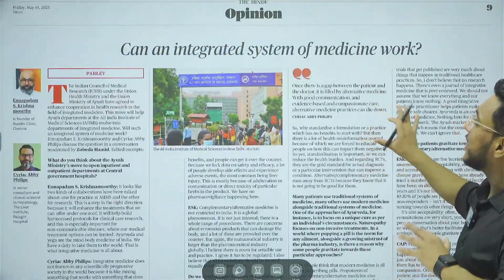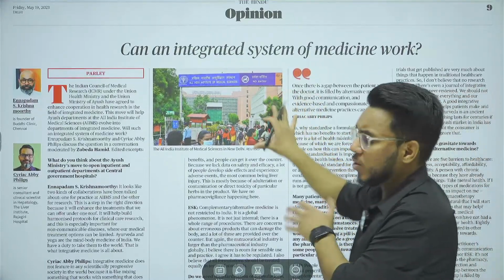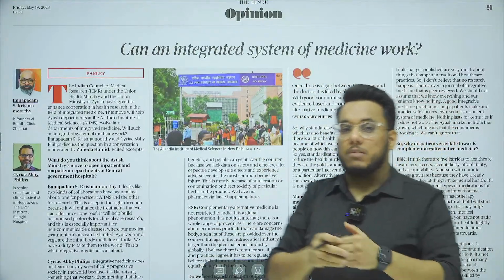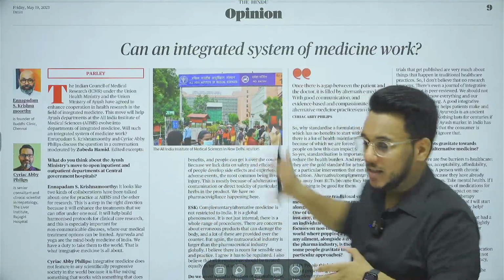Okay. Then coming to, Can an integrated system of medicine work? We'll see this particular article. Moreover, if you remember, we have discussed this earlier: ICMR is now going to take up studies on whether allopathy and Ayurveda can be integrated. We'll take this article, don't worry.